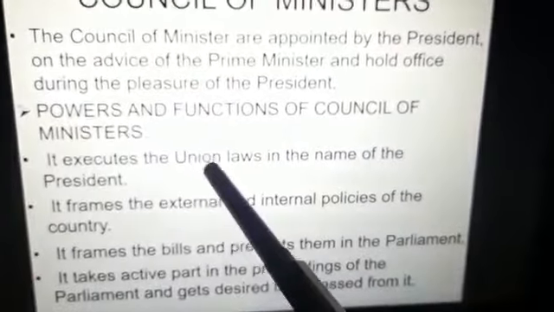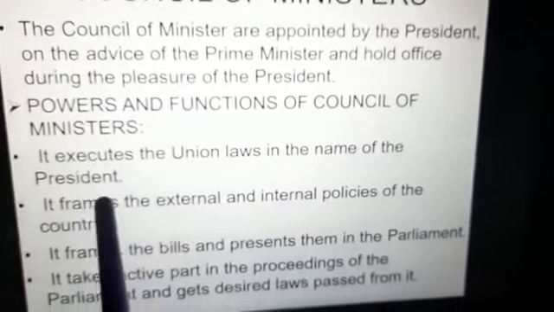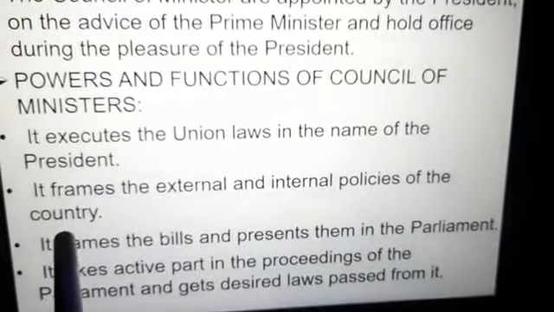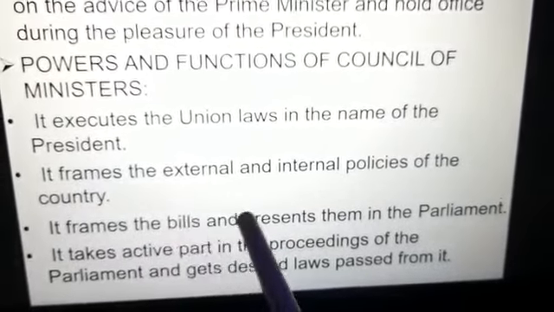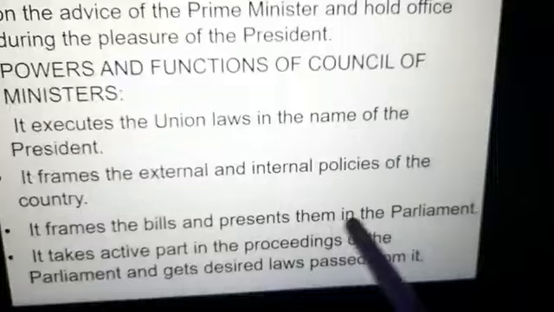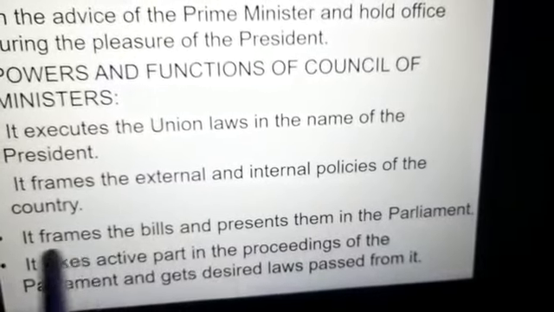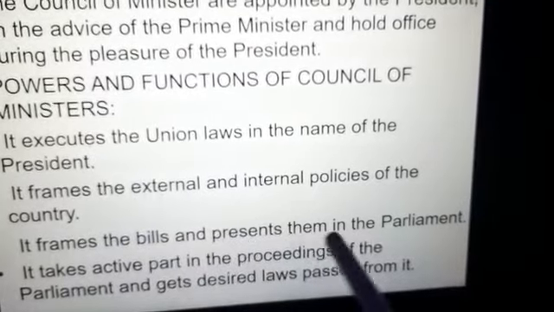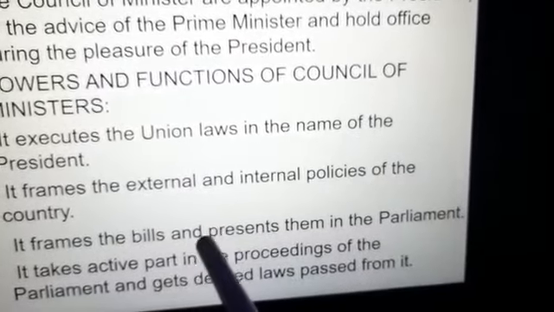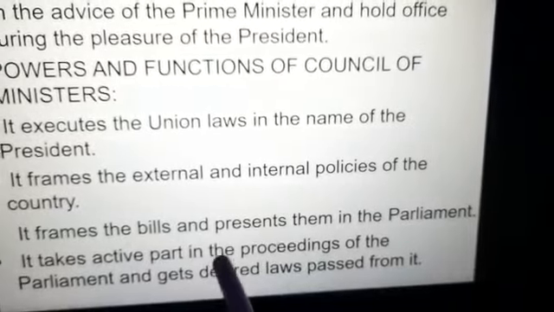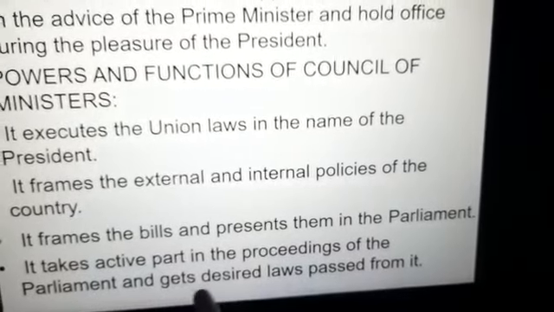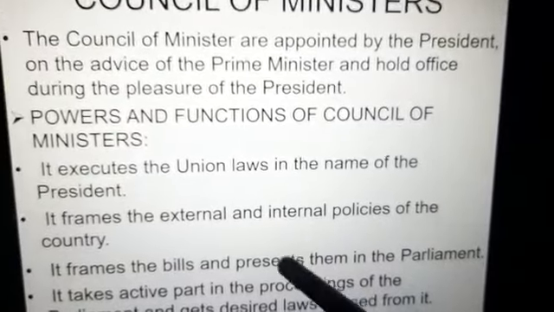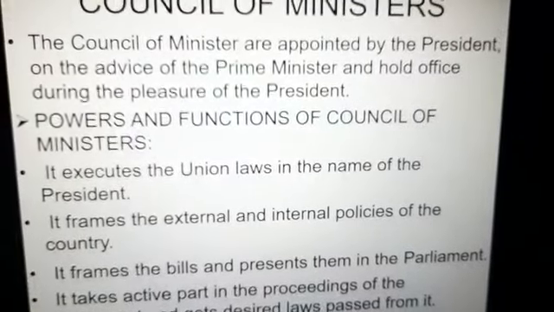It executes the union laws in the name of the President. It frames the external and internal policies of the country. Then it frames the bills and presents them in the parliament. Its duty is to frame the bill, decide the content of the bills and submit them in the parliament. It takes active part in the proceedings of the parliament and gets desired laws passed from it. So these are the functions of the Council of Ministers.